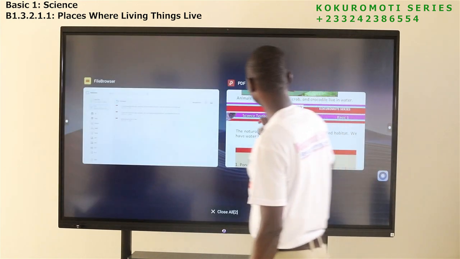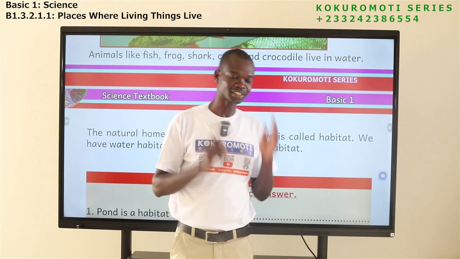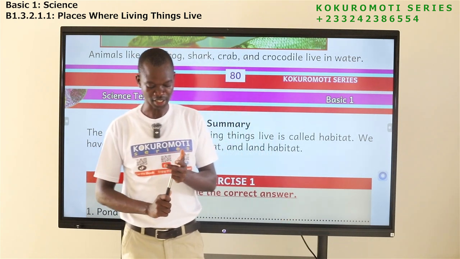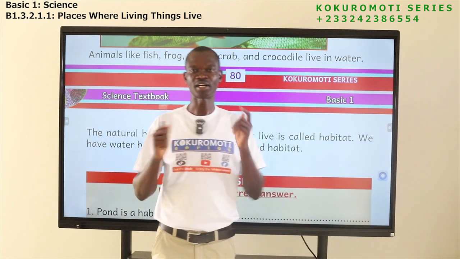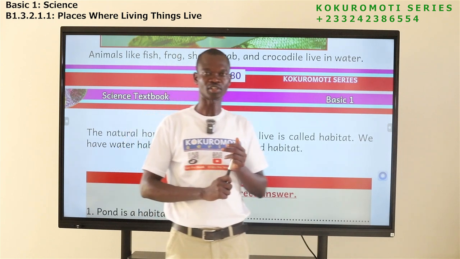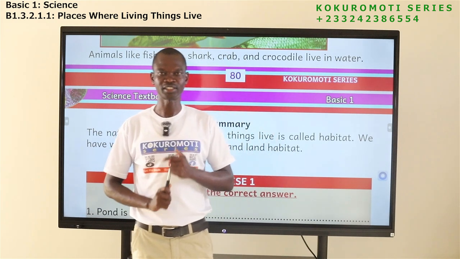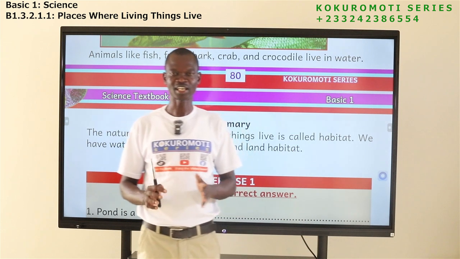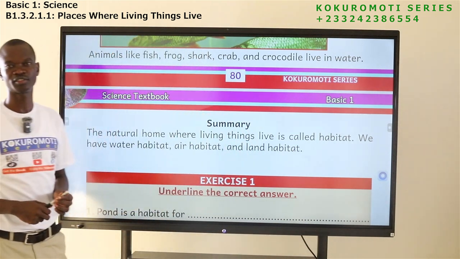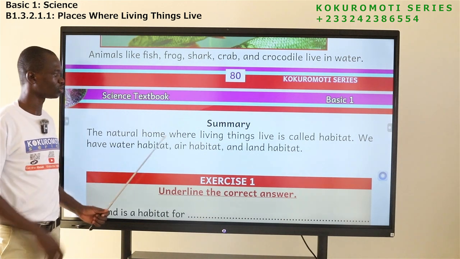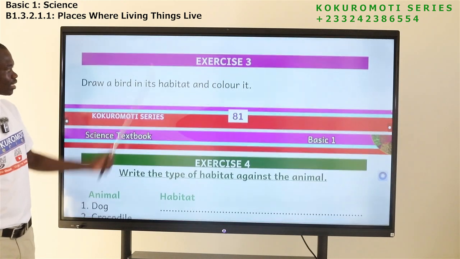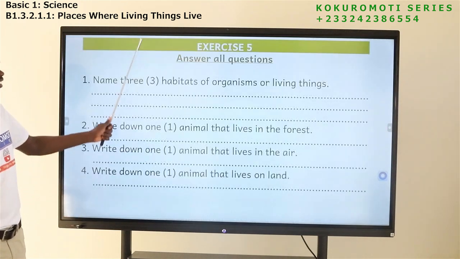Okay, today our lesson has been an interesting one. We have learned about three natural places of living things. We have learned about the land, the water, and then what? The air. We have seen examples of animals that live on land, in water, and then in the air. So this is what we have learned today. I expect you to take your book, take your time, read your book again, and then make sure you answer all the questions. So we have exercise 1, exercise 2, exercise 3, exercise 4, exercise 5.